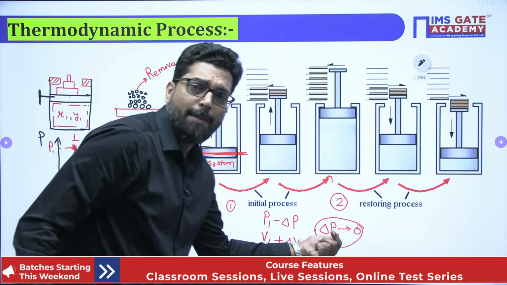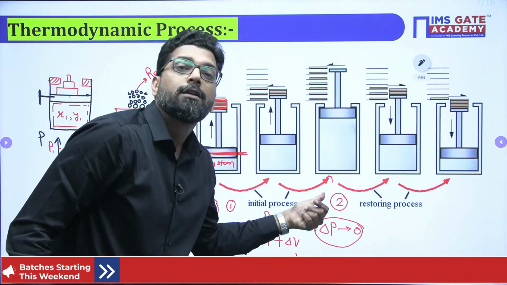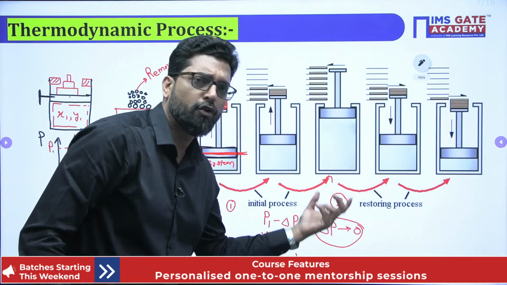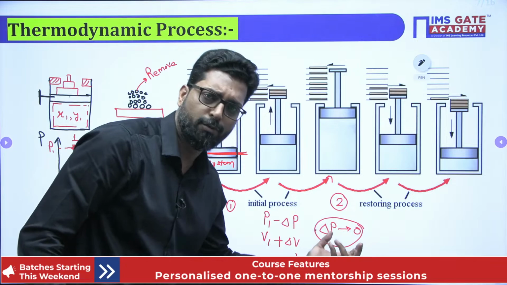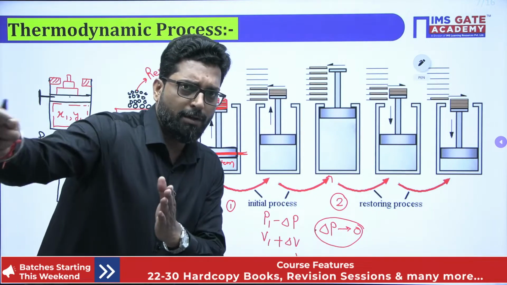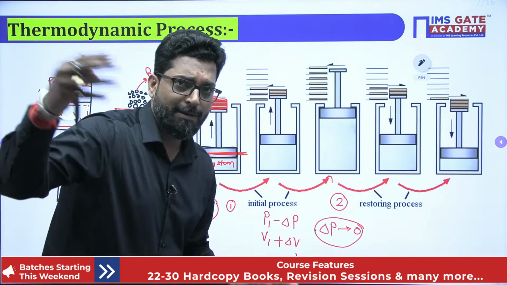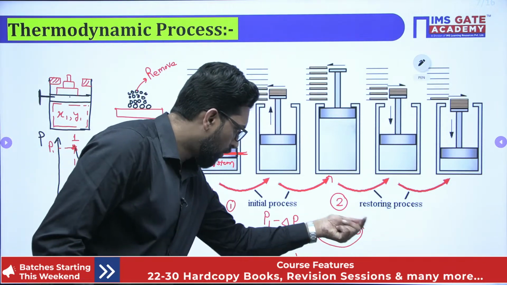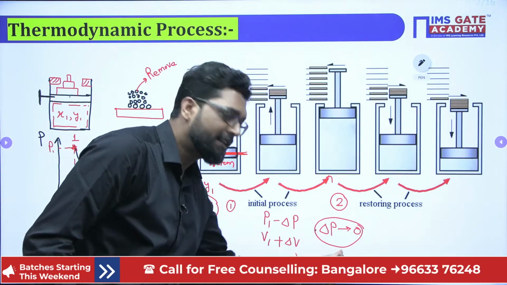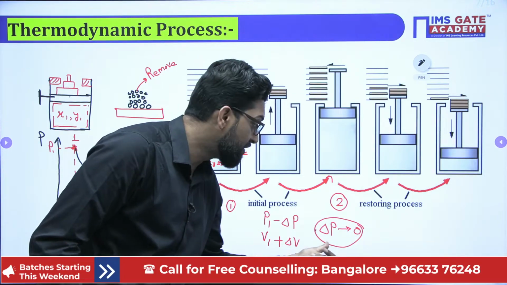What is delta P tending to 0? This is called mechanical equilibrium. You all know that thermodynamic equilibrium has three conditions: thermal equilibrium, mechanical equilibrium, and chemical equilibrium. We don't bother about chemical equilibrium, forget it for petroleum science engineering. So we bother about mechanical equilibrium and thermal equilibrium. This is the mechanical equilibrium, delta P tends to 0.